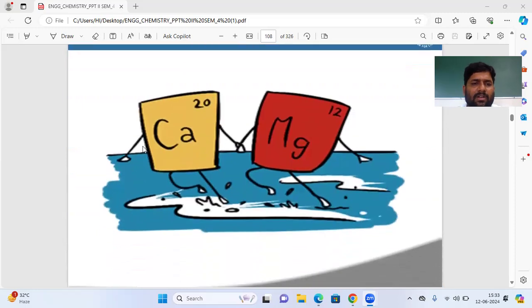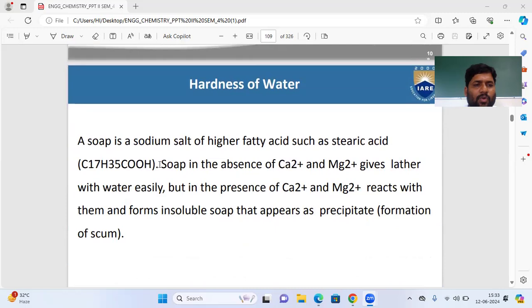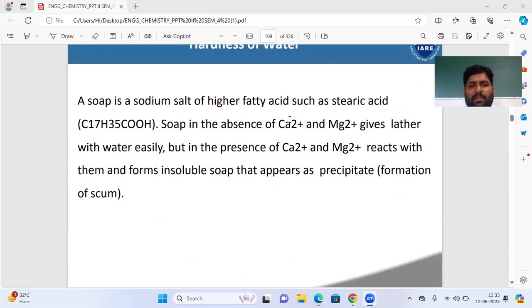Now see the diagram. This is the water. This water is hard water because it contains calcium and magnesium salt. Twenty is the atomic number of calcium, and this is the atomic number of magnesium. Soap is a sodium salt of a higher fatty acid such as stearic acid. Already I said that soap is nothing but a higher fatty acid, meaning its carbon and hydrogen number is high, and being a fatty acid it has carboxylic acid.